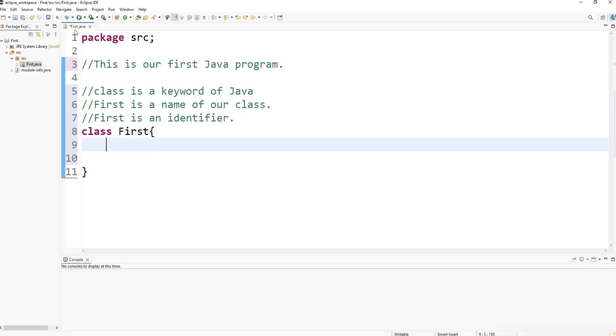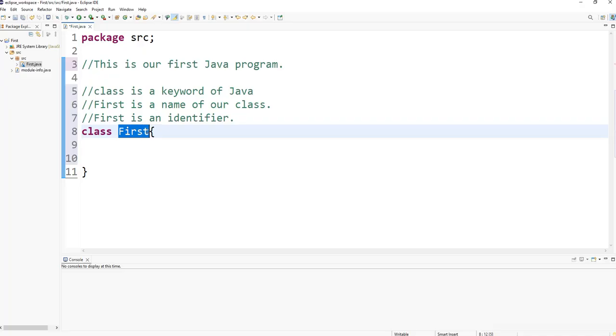If we created a source file called first.java, we must create a class inside this file which has the same name, in our case first. It is a strict rule in Java. Later, I'll explain why it is so.